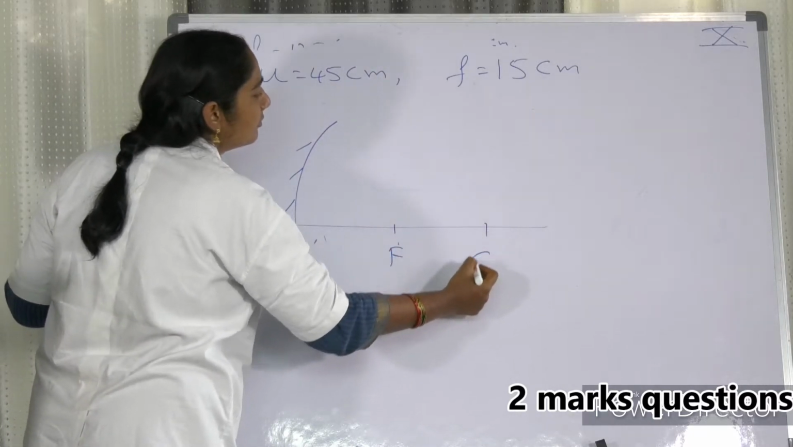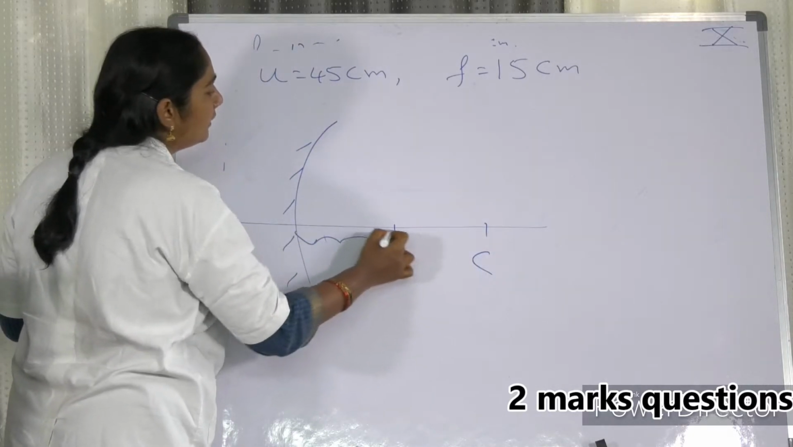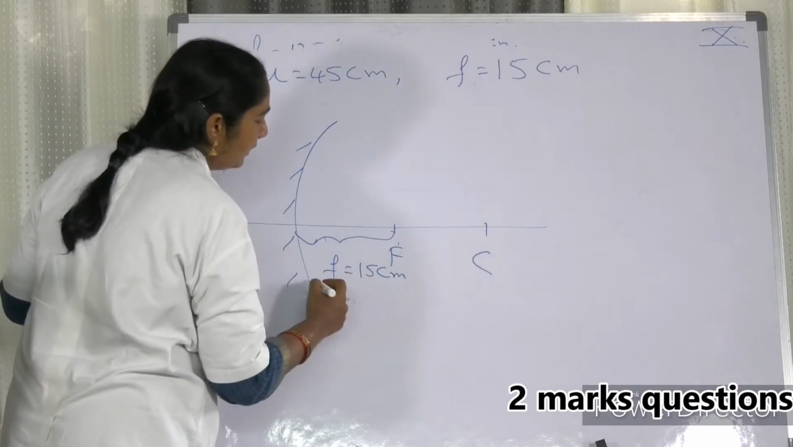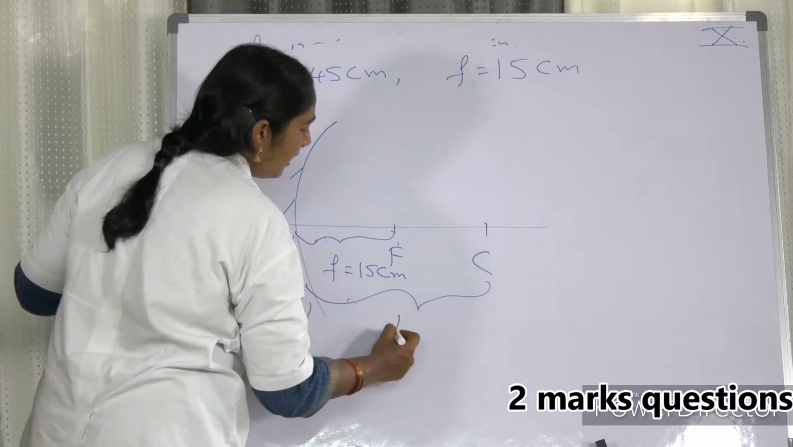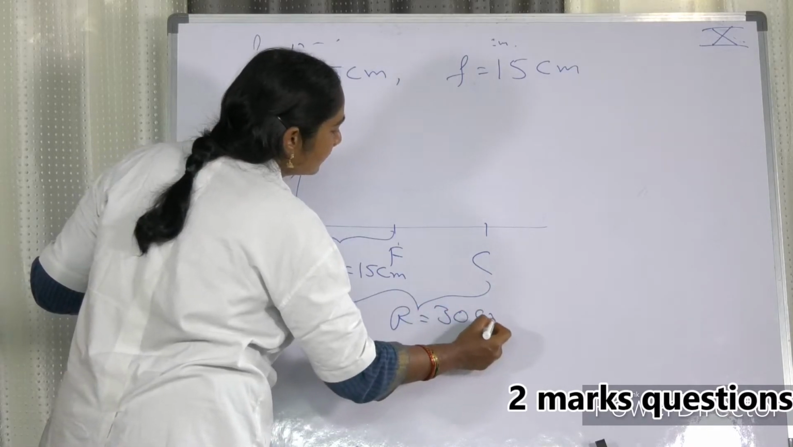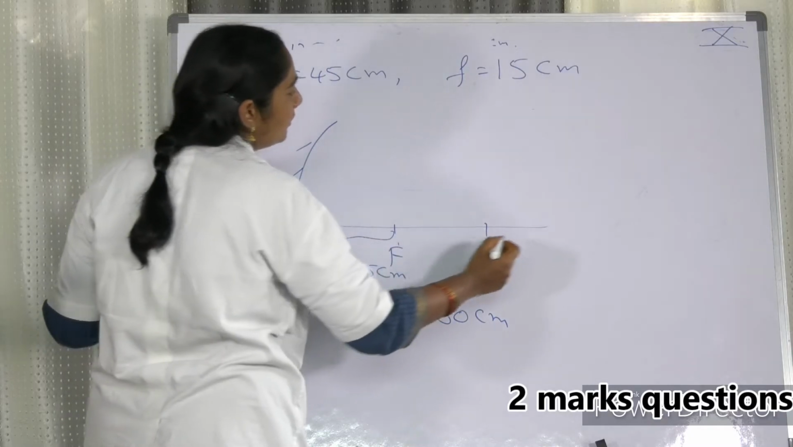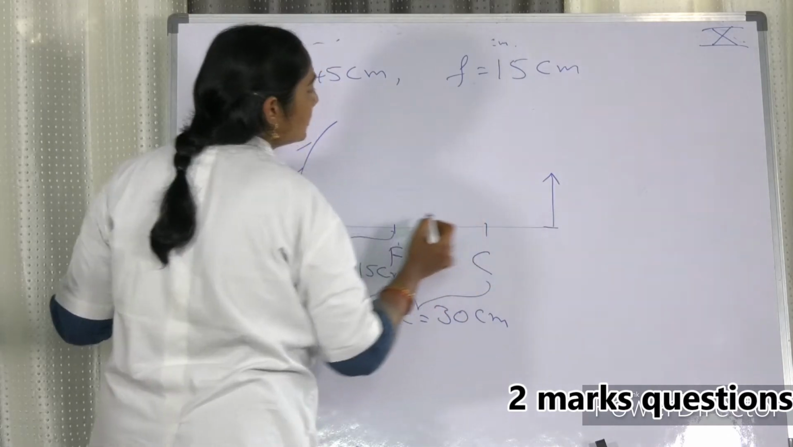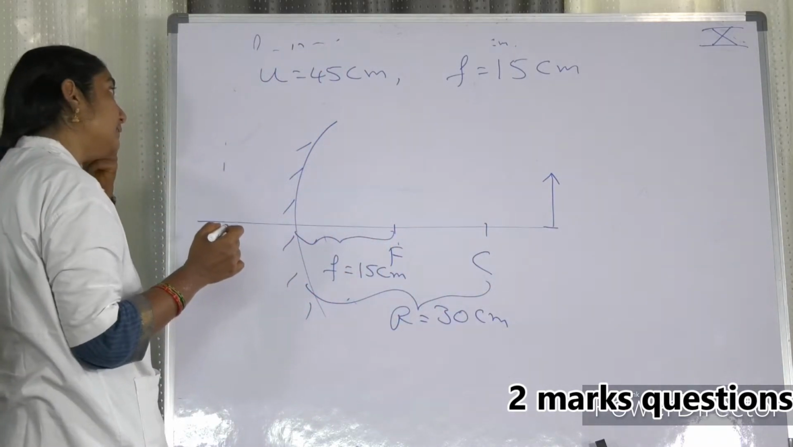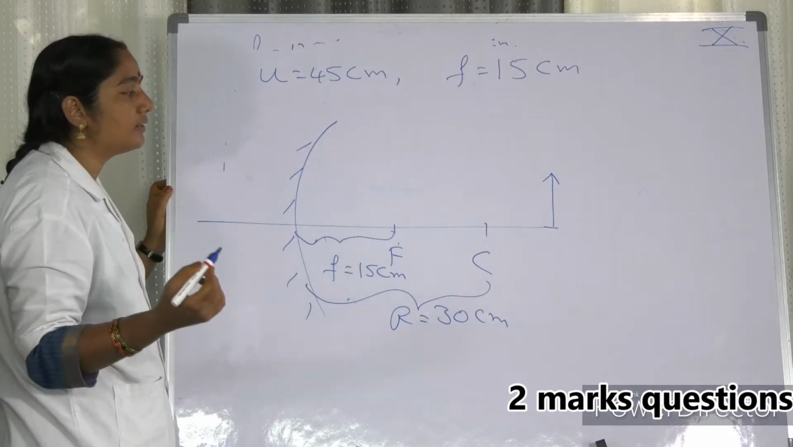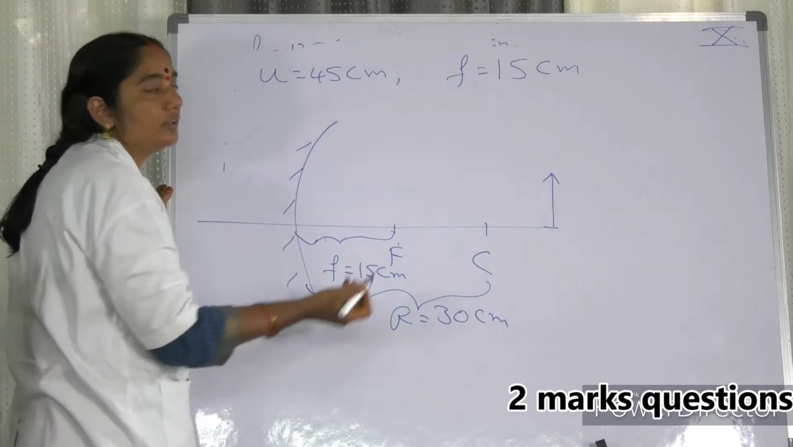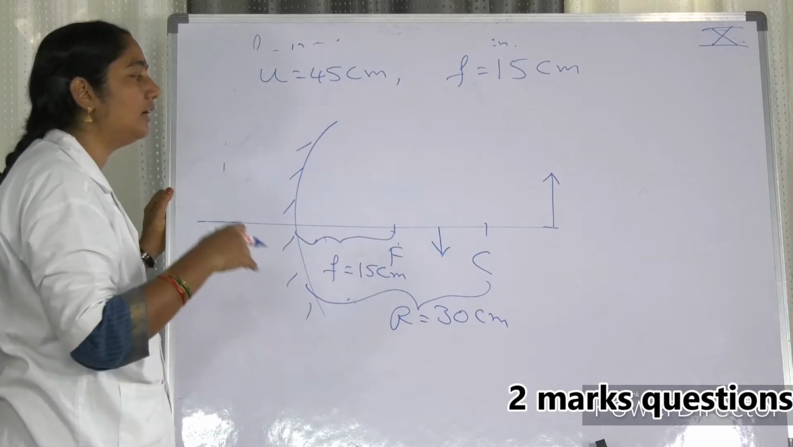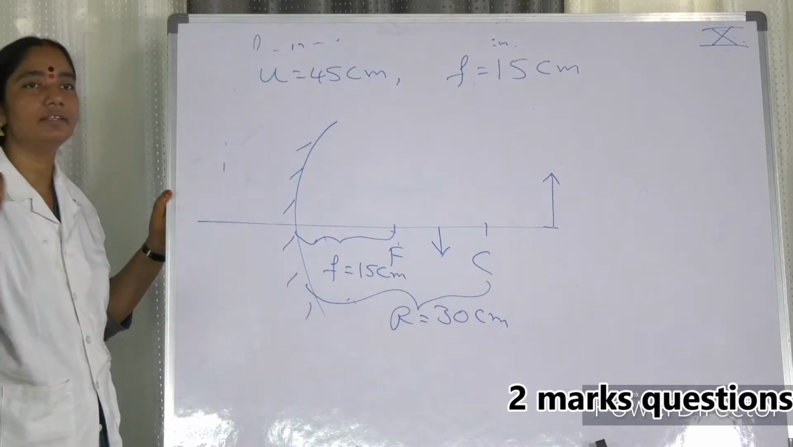The focal length is already given as 15 centimeters. So the radius of curvature R is equal to 30 centimeters and U is 45, which means beyond C, the object is placed beyond C. You are being asked to find the characteristics of the image. You know that the image is formed between F and C. It is diminished, inverted and real.